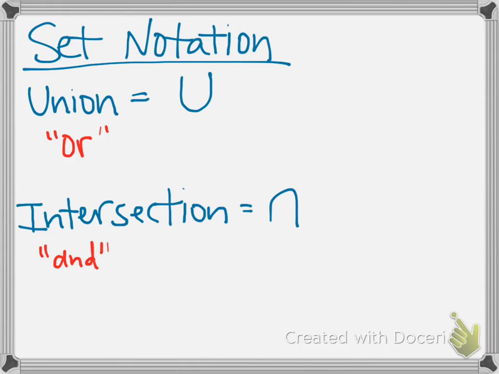Something else we need to mention is the idea of set notation. When we're talking about sets, we often will either want to join them with a union, which means or, we're saying is an element in one set or another. Or we may want to join the sets with an intersection, and that just means is there an element that is in both sets. We can use the same ideas with probability.